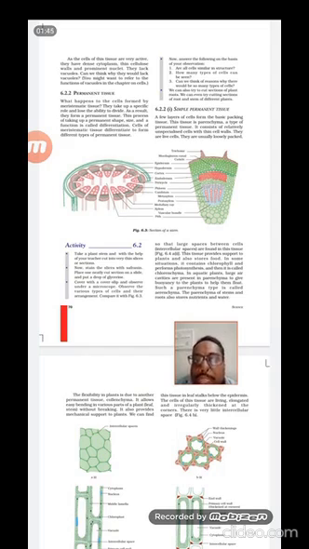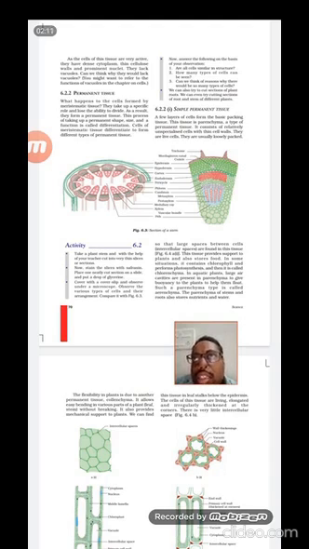Since they have space in between, apart from protection, they can do some other functions. For example, they may have some chlorophyll inside. If chlorophyll is present, it is known as chlorenchyma. And sometimes these simple permanent tissues can hold air inside.